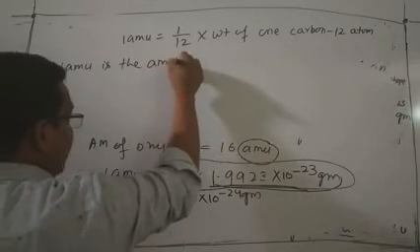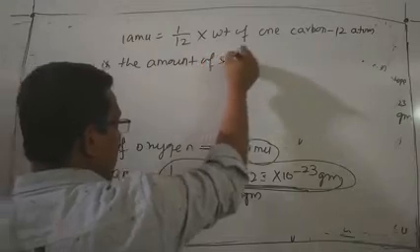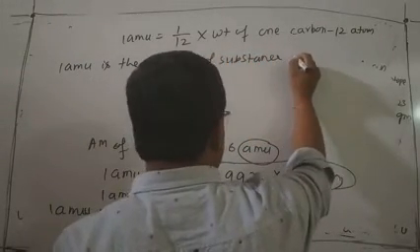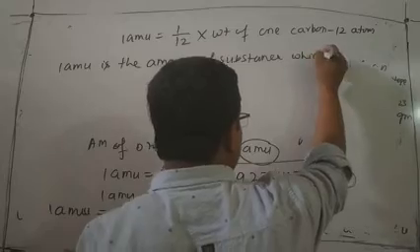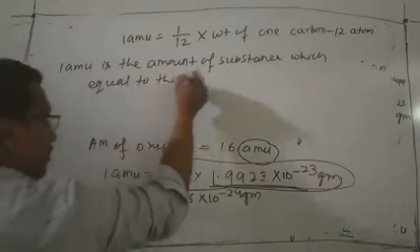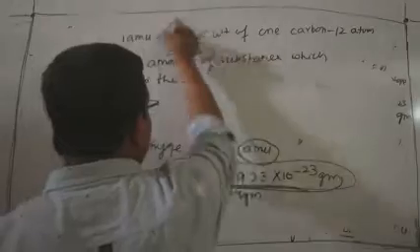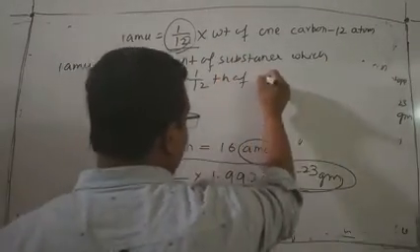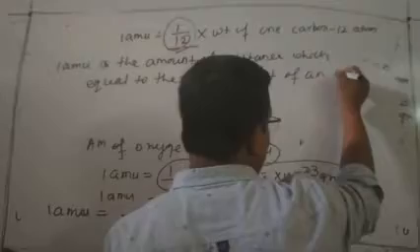That means we can define 1 AMU as the amount of substance which is equal to 1/12 of the weight of a carbon atom.